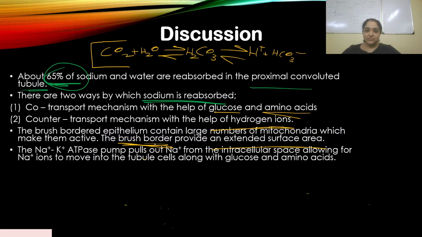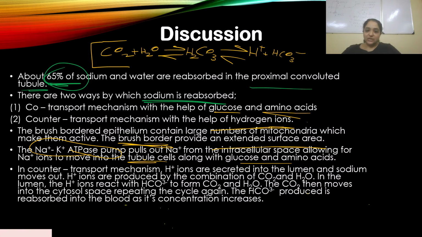So the sodium potassium ATPase pump pulls out sodium from the intracellular space, allowing sodium ions to move into the tubule cells along with glucose and amino acids. The sodium potassium ATPase pump plays an important role in creating this concentration gradient. It kicks out sodium. Just remember it: sodium kicked out, potassium in. So it creates a concentration gradient in the cell, and sodium is allowed to move in.